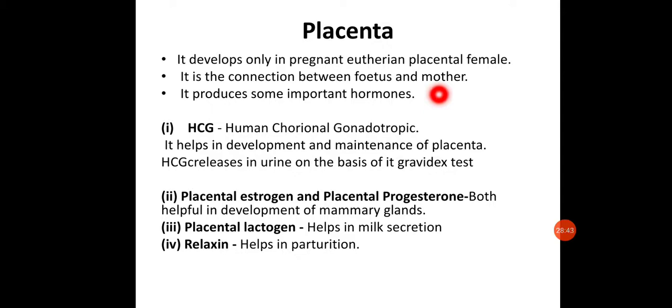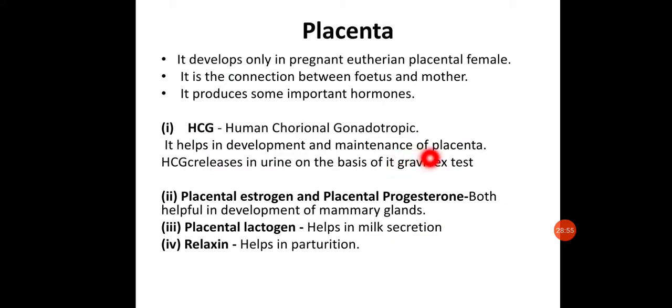Let us see. So the main hormone produced is the HCG, that is human chorionic gonadotropic hormone, okay. And it helps in development and maintenance of placenta. HCG, human chorionic gonadotropic hormone, is responsible for development and maintenance of placenta, and this HCG is released in urine as well.